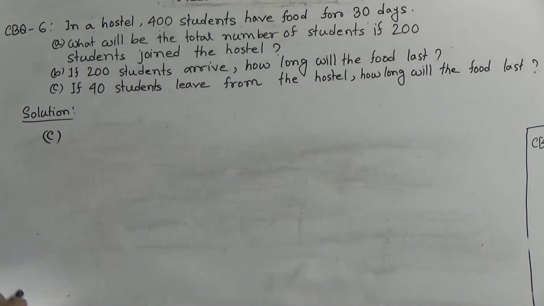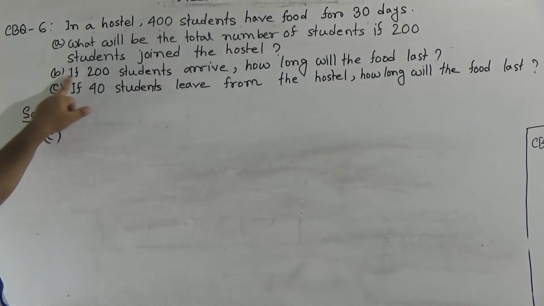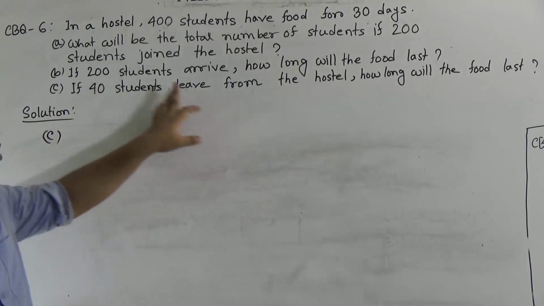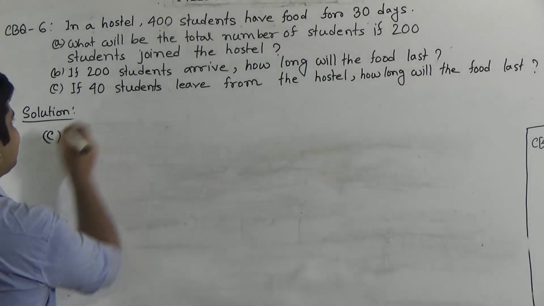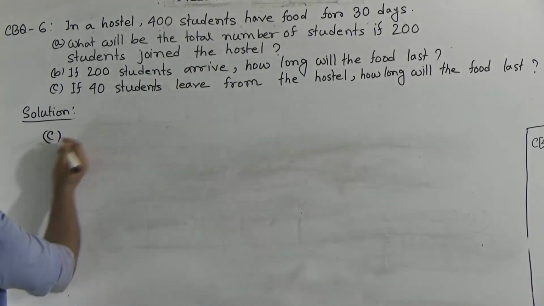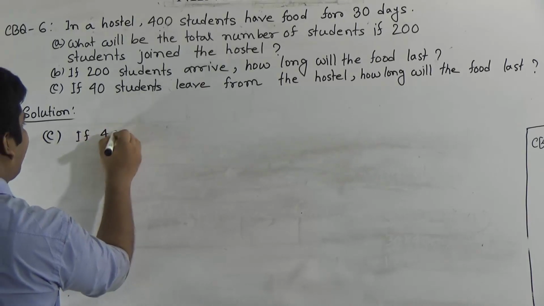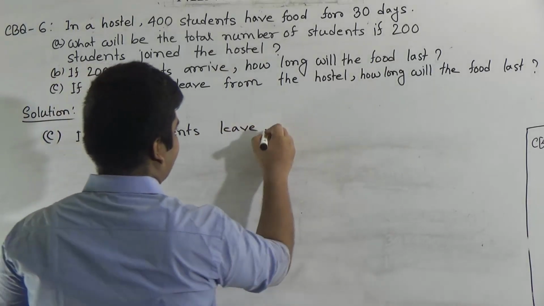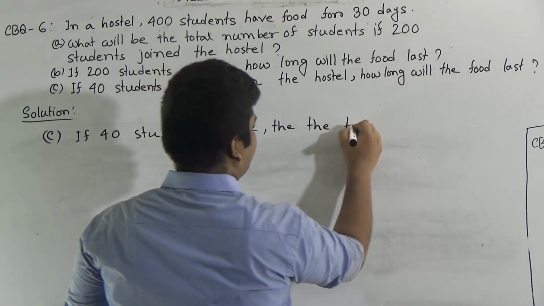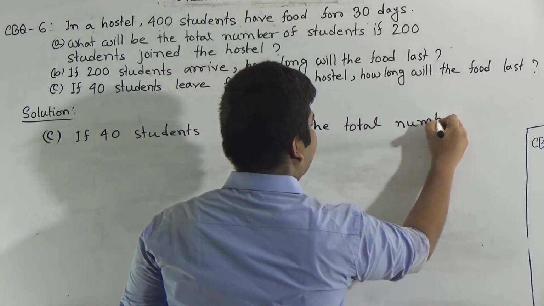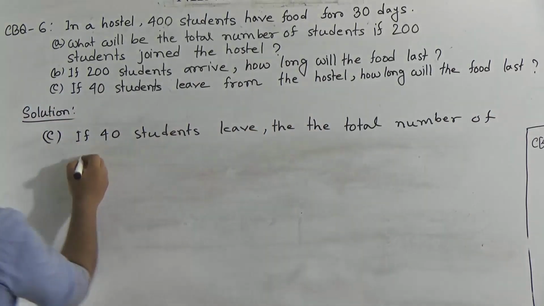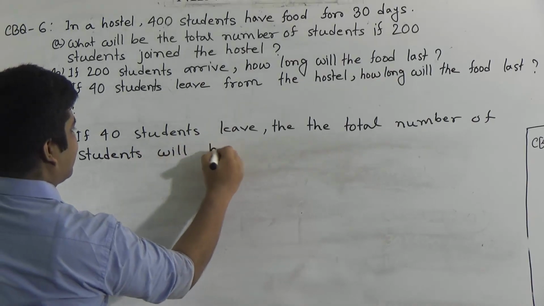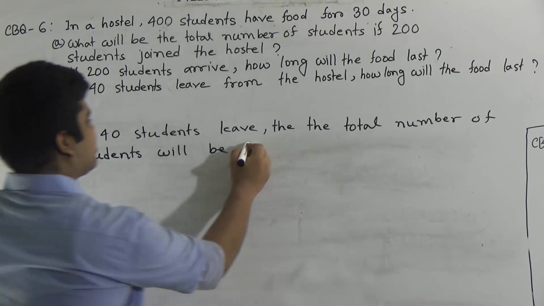Question number C is similar to B. B has 200 students arrive and C has 40 students leave. Both are the same, just the difference is here leave and here arrive. So we write, if 40 students leave, then the total number of students will be, here leave, that means subtraction will happen.